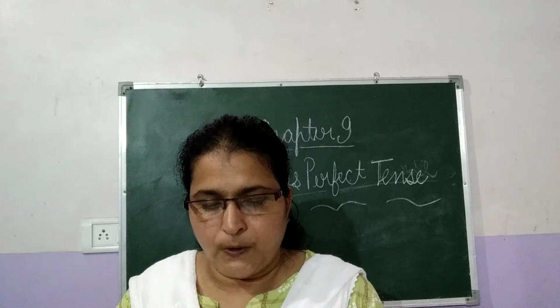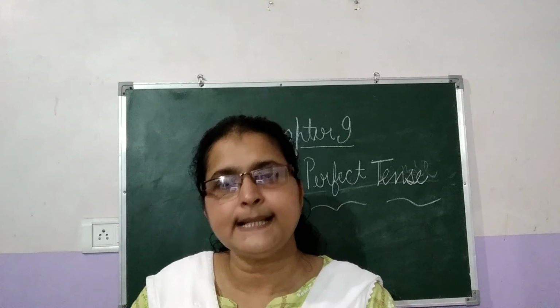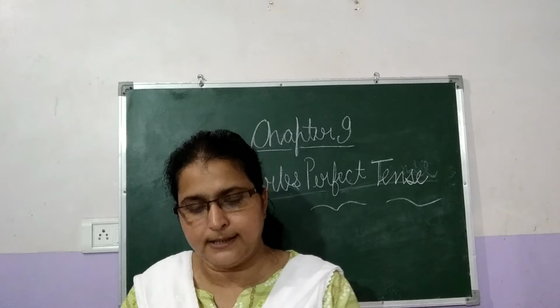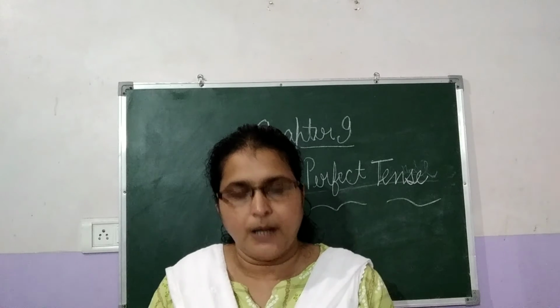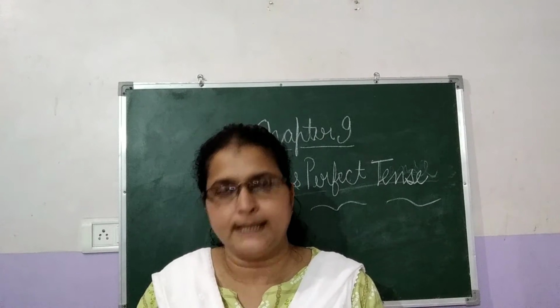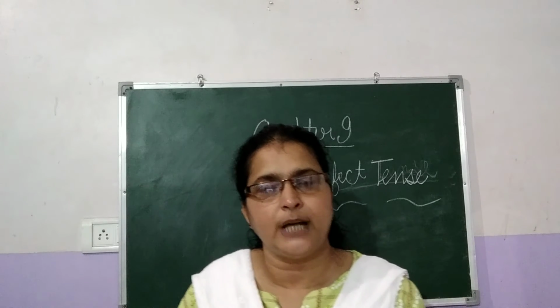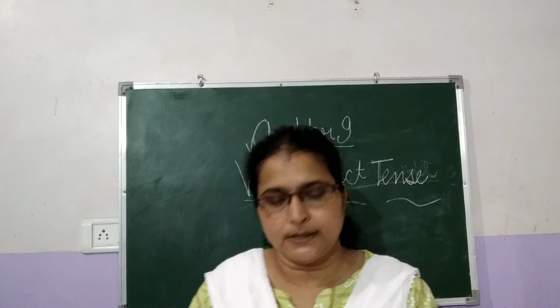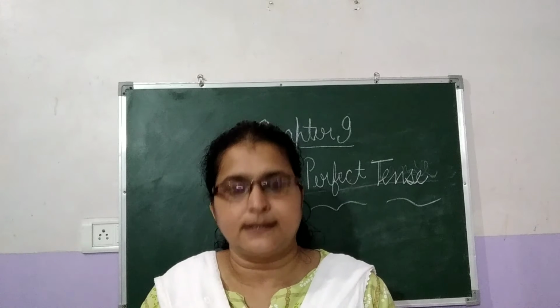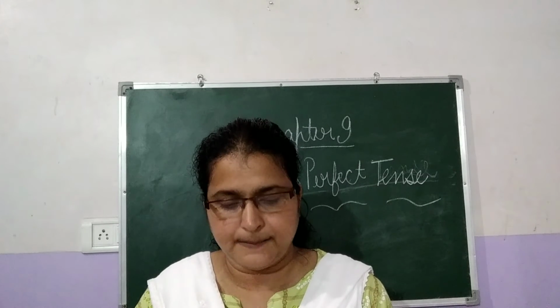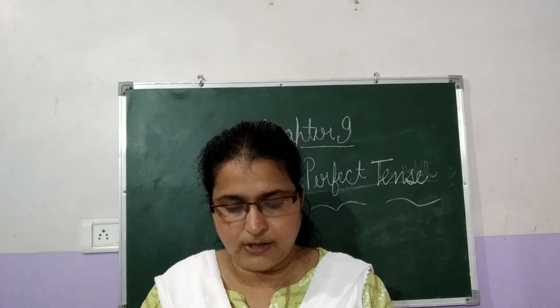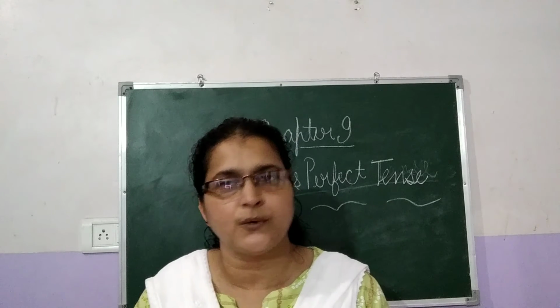Okay. So what is the structure? The next topic is the structure of the past perfect tense. In the same way as in other tenses we have learned, there are four structures: affirmative sentences, negative sentences, interrogative and WH questions.